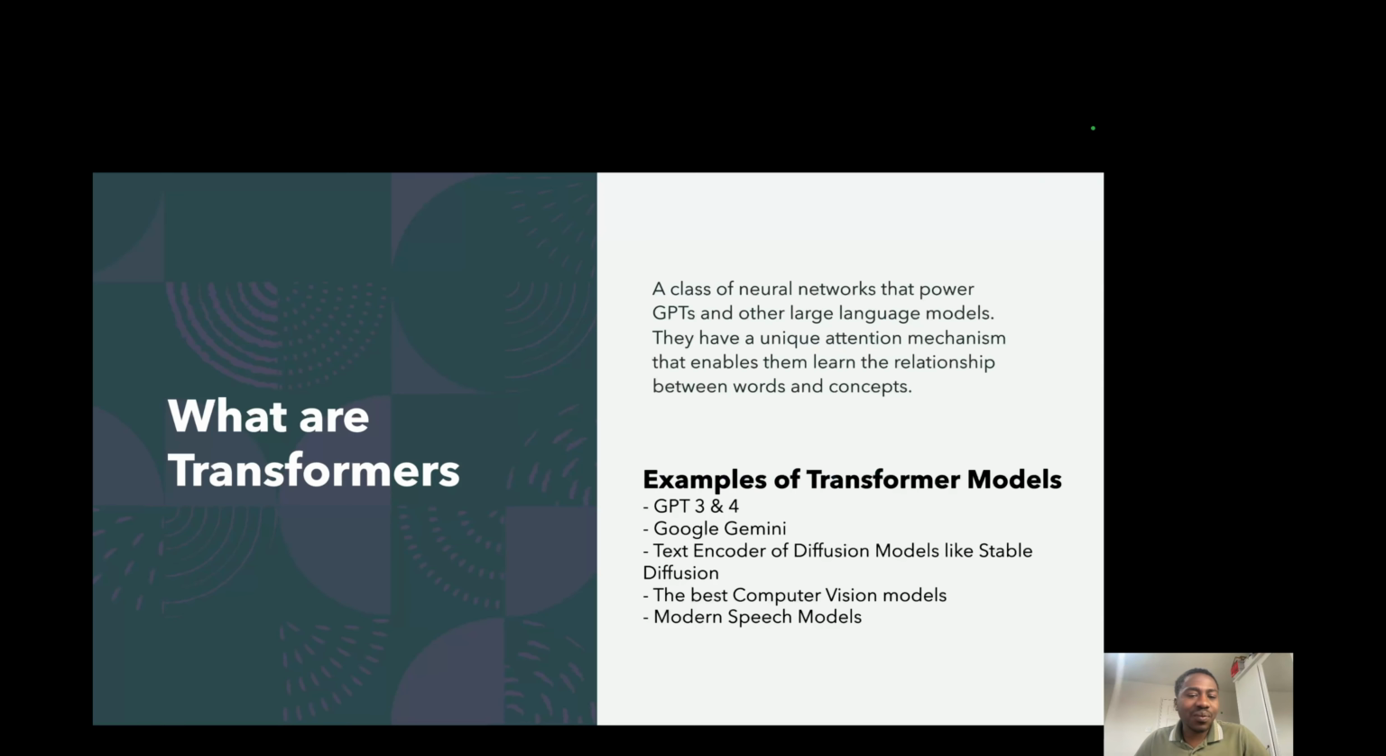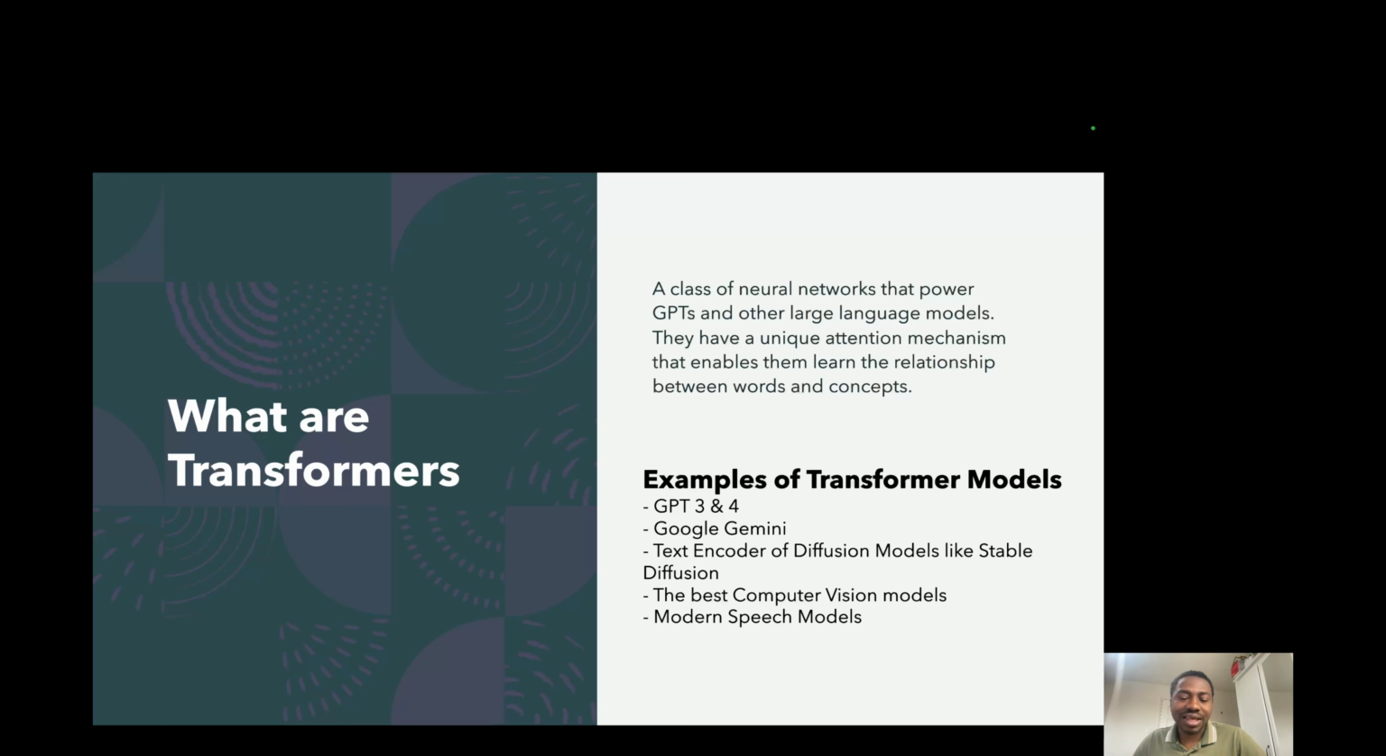First off, what are Transformers? They are basically a class of neural networks that power GPTs and other language models. So everywhere you have a language model at work, whether it's the language part of diffusion models that understands your text and enables a diffusion model like Midjourney or Stable Diffusion or DALL-E to then create images, or it's the entirety of the language model that powers ChatGPT.